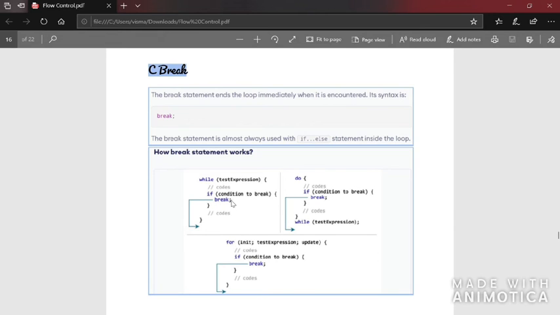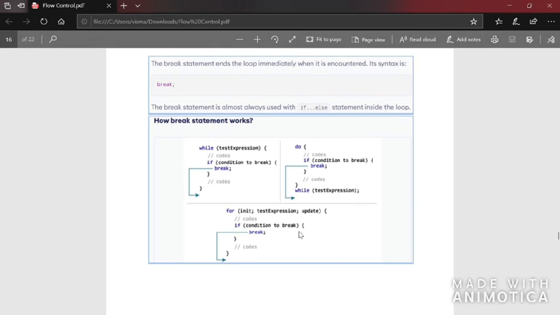See here, the body of the if condition is break, but still the control will come out of the loop, not out of break. The execution of the loop will be terminated and the control will come out of the loop. Here also you can see, inside the if condition we are having a break, but the execution of the loop is terminated and the control comes after the loop. It's not necessary that it always has to be inside an if block. If you want, you can add break alone in the code.